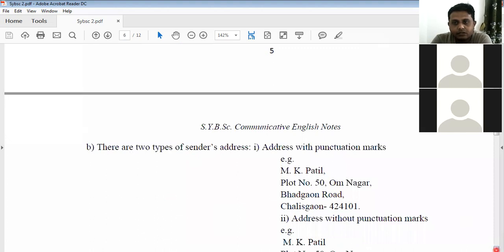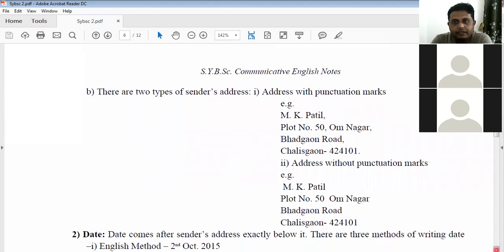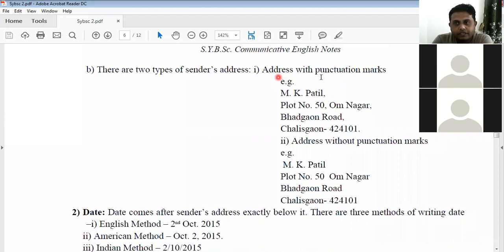There are two styles of writing such an address. The first example, and this is the second example. See, M K Patil, plot number 50, Om Nagar, Badgaon Road, Chalisgaon. So the sender's name, detailed address along with the city or village. Then Tehsil you can mention in the case of a village.